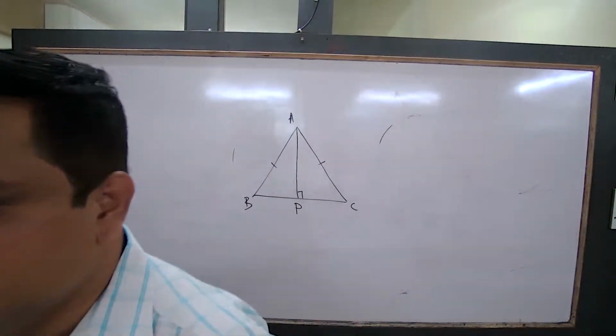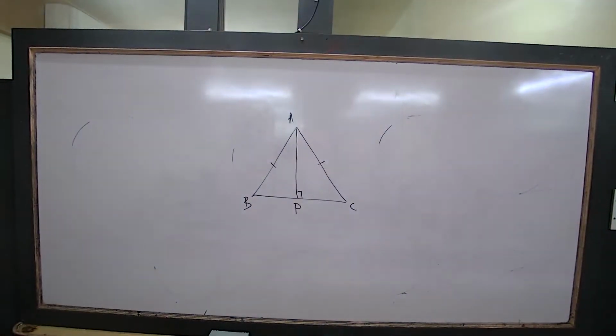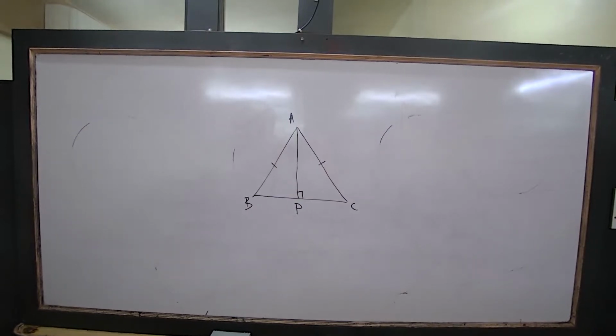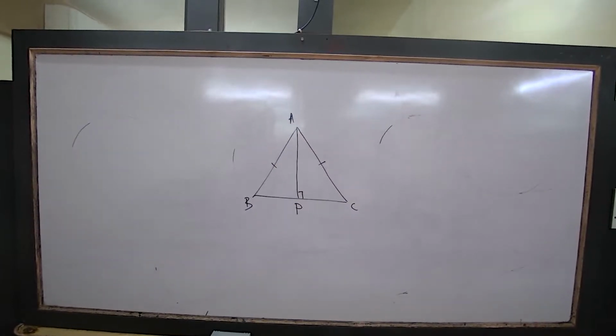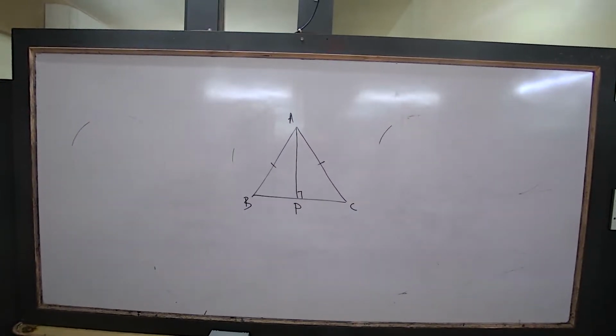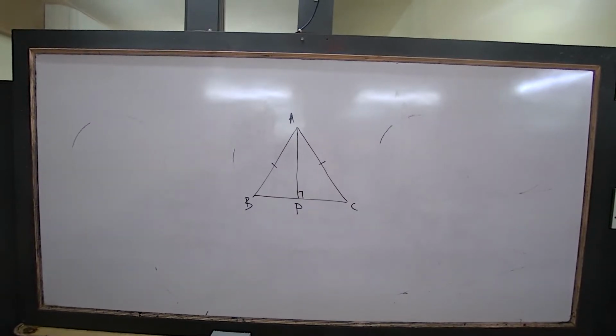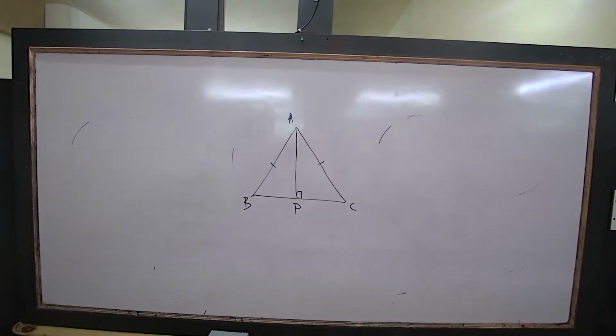Area related to circle, you know, right. Area is equal to pi r square.